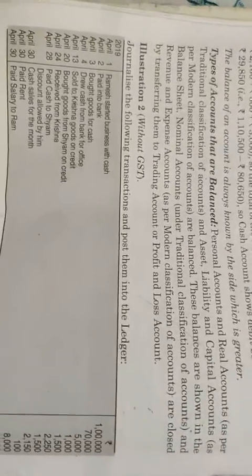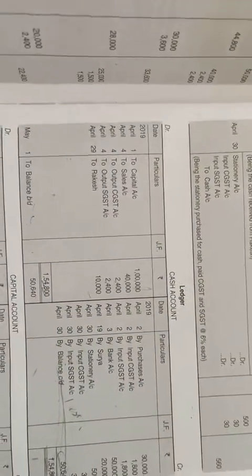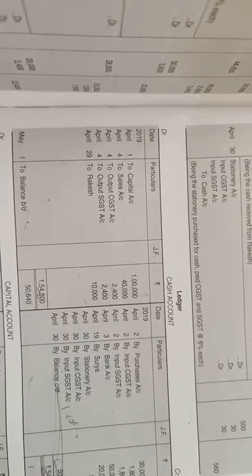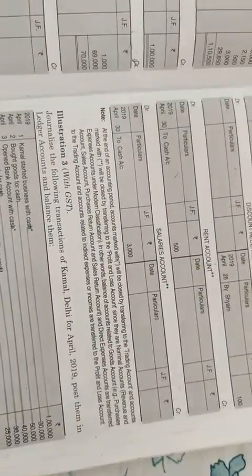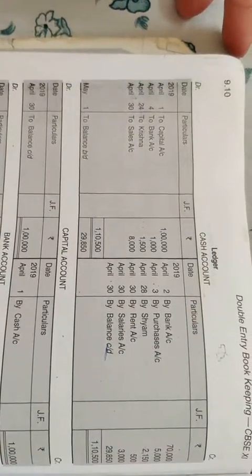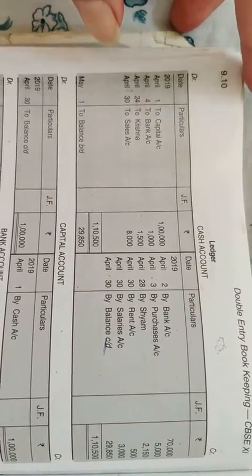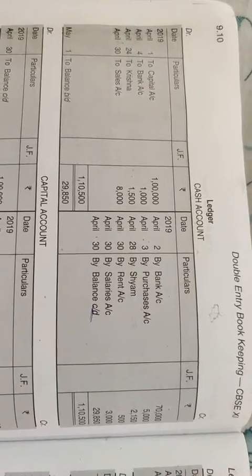See, this is illustration number 2 and we are going to see the cash account. This is the cash account of illustration number 2. Now the total of the debit side of this account is 1,10,500 while the total of the credit side is 80,650. Clear? So the debit side is more than the credit side.